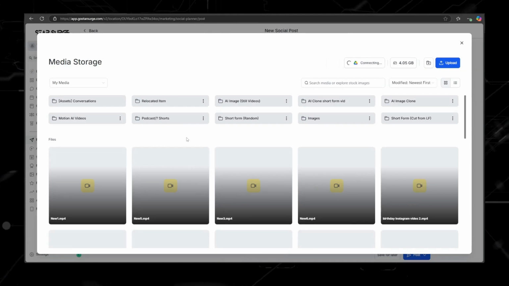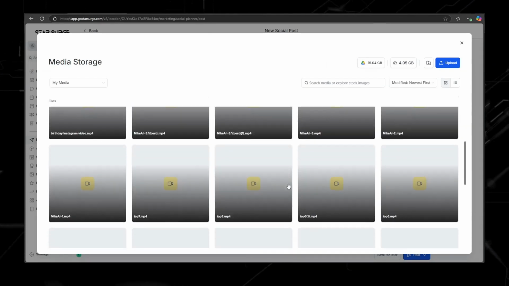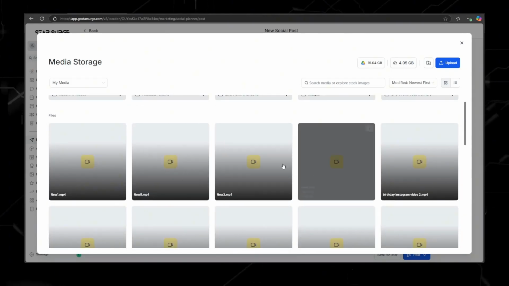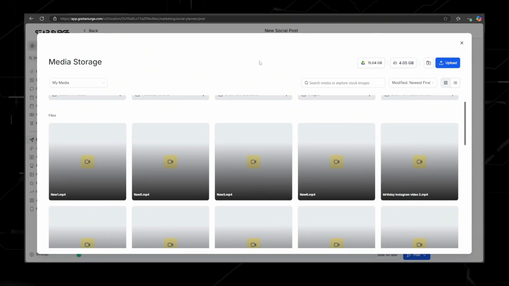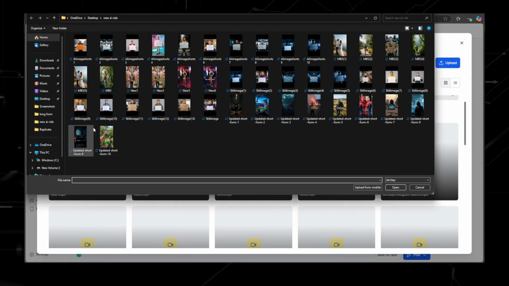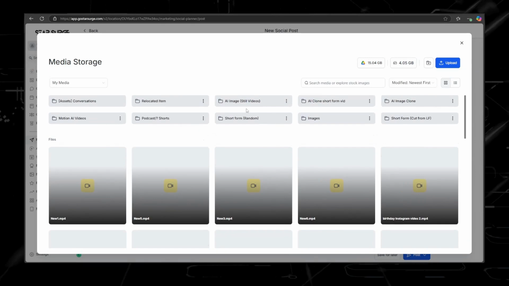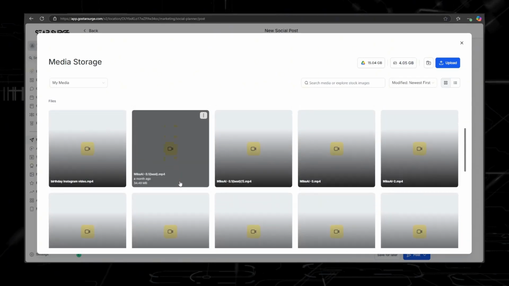This is the little video button, and as you can see, I have a bunch of videos already in here. And what you would need to do to get videos in here is just go to upload, and then wherever you saved those AI generated videos, after you've imported them in CapCut, you would just upload it in here.